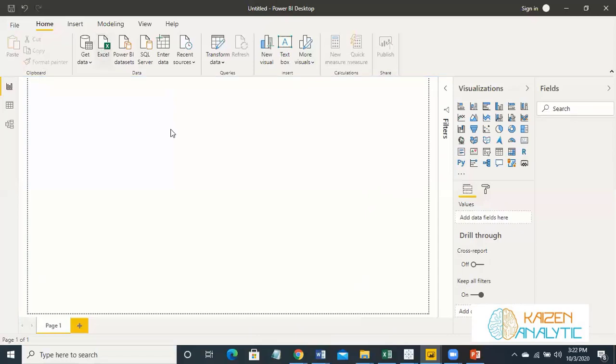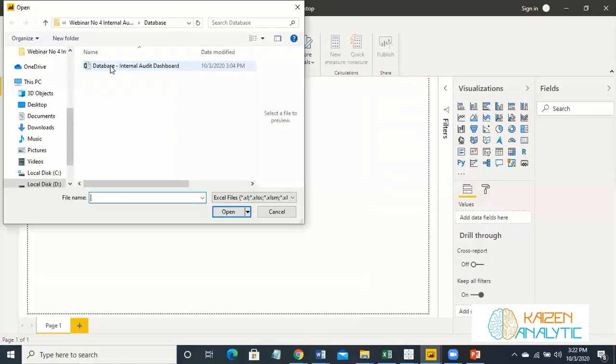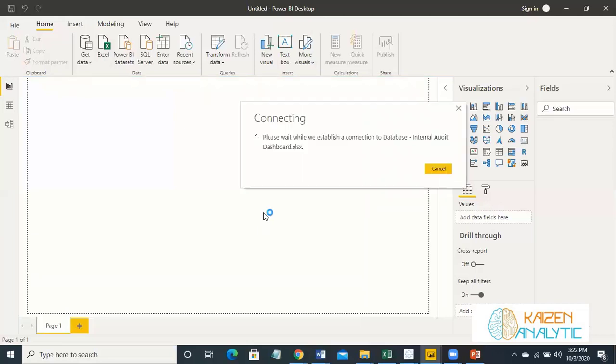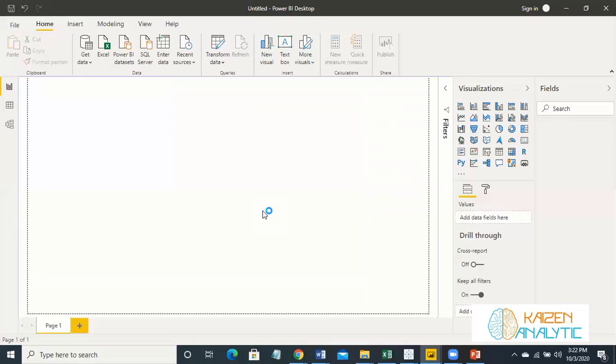Click on this Excel and just import from where you have placed your data set. So I will import both the database files and I will work on these files one by one.